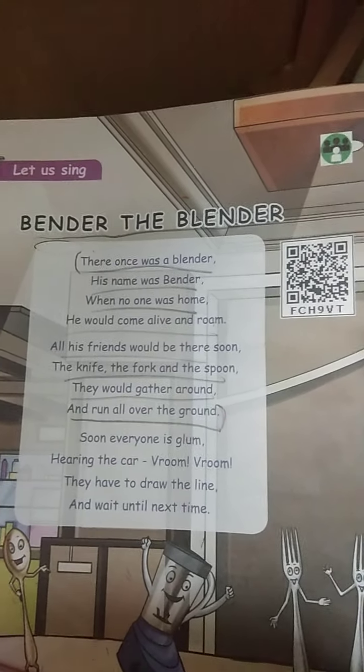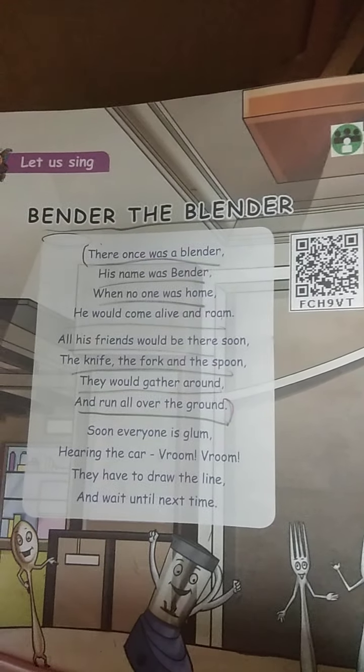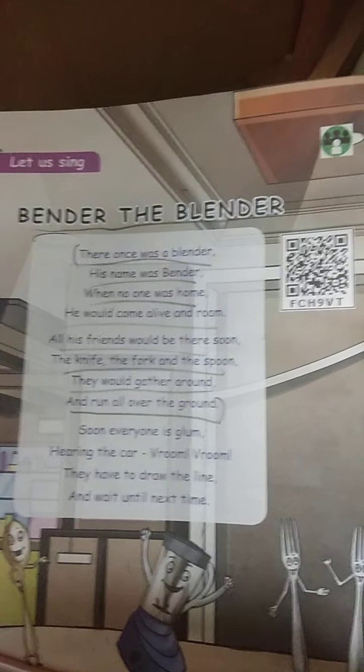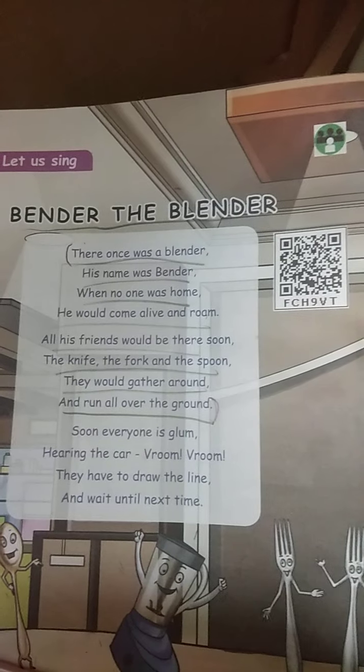Here are the rhyming words: blender and Bender, then home, roam, soon, spoon, around and ground.